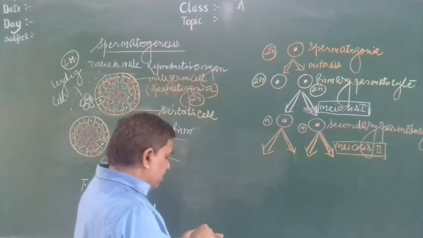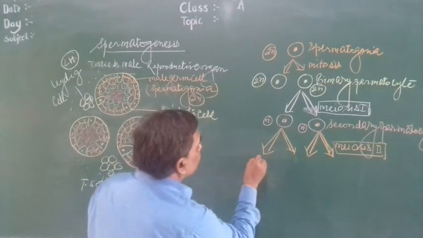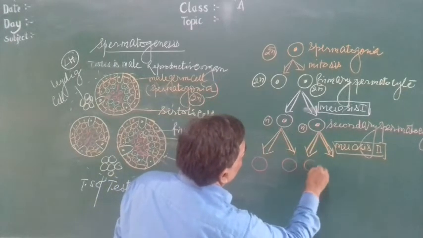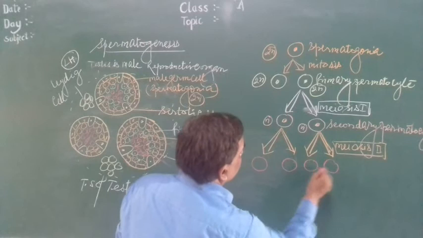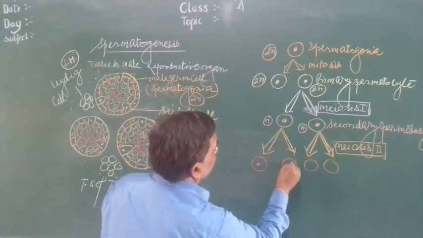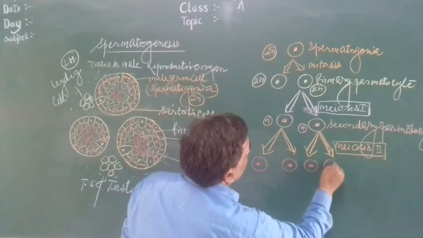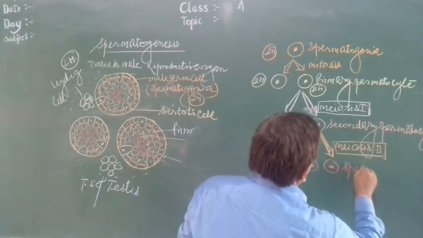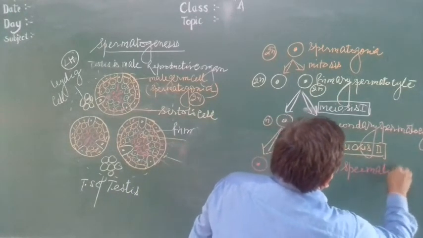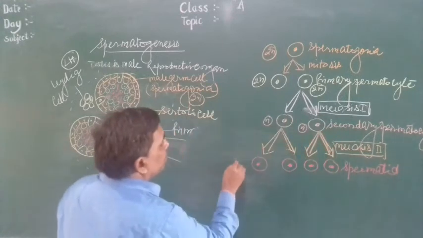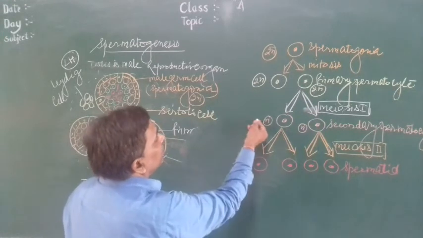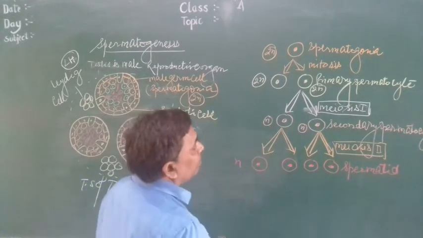During meiosis second, each one will produce 4 spermatids. Each is young, haploid. This is also haploid. These are also haploid.